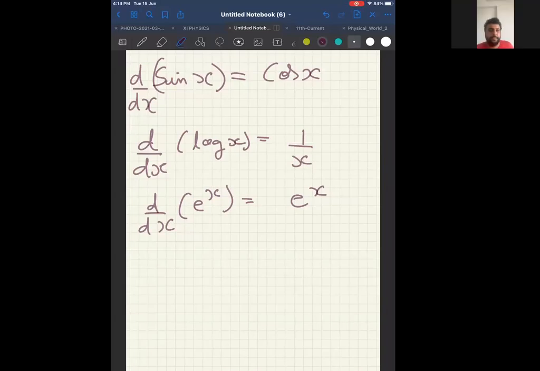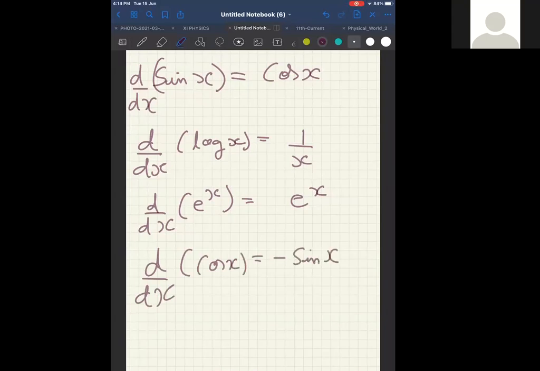Now differentiation of e power x is e power x itself, correct? Now differentiation of cos x is minus sin x. And we have done differentiation of constant is equal to 0 and so on and so forth.